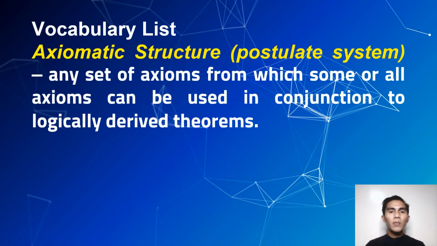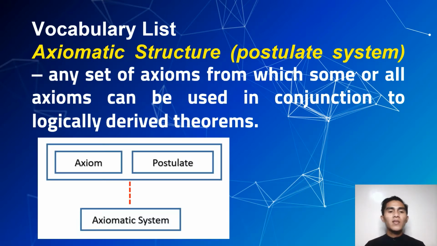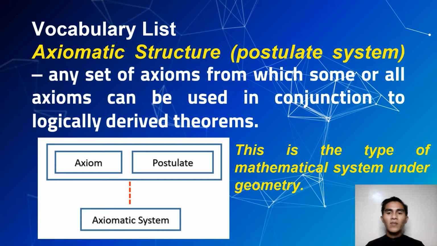The first one is axiomatic structure, or we call this one the postulate system. So this is any set of axioms from which some or all axioms can be used in conjunction to logically derive theorems. So when we say axiomatic structure, these are composed of undefined terms, postulates, theorems, which are being used in proving. So this is the type of structure, or the mathematical system, that we will be using in geometry. So an axiomatic system can be an axiom or a postulate. So this is the type of mathematical system under geometry.